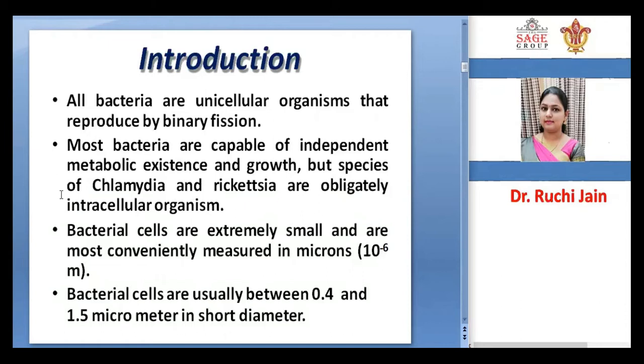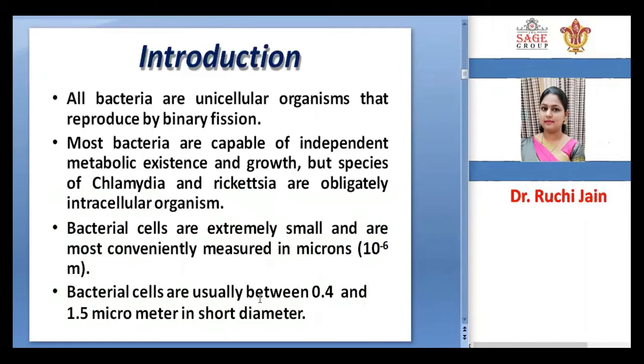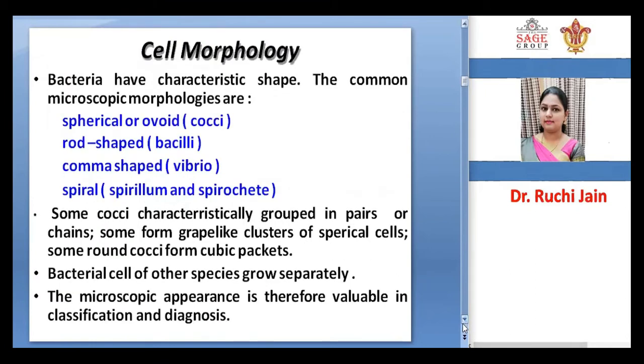Okay, so bacterial cells are very small and need to be measured in microns, that is 10 to the power minus 6 meter. The bacterial cells are usually between 0.4 to 1.5 micrometer in short diameter, and bacteria have characteristic shapes. All these things we have studied in the previous class.